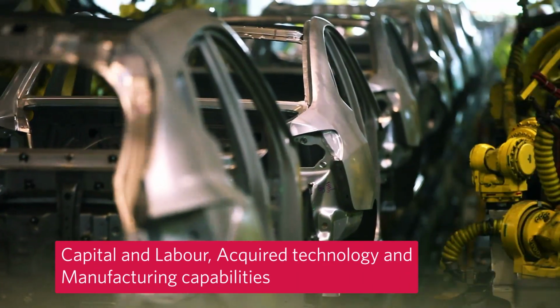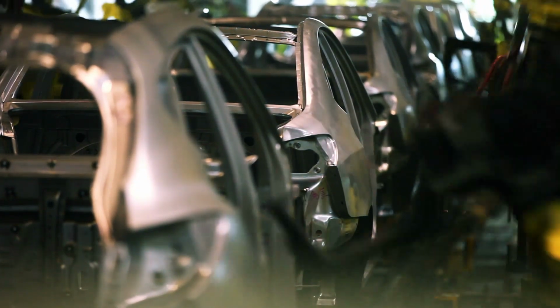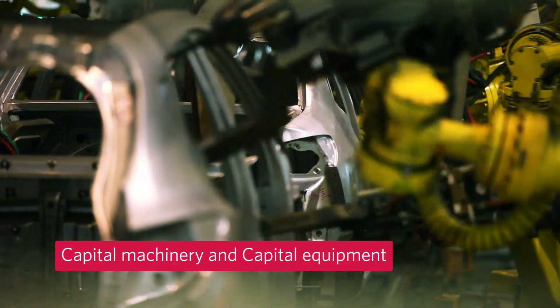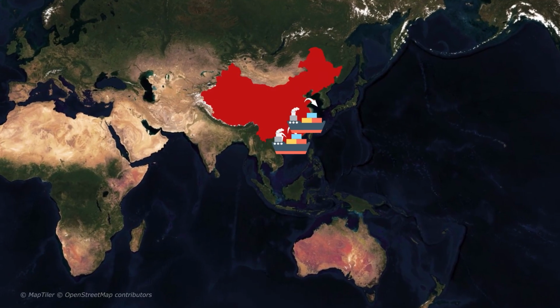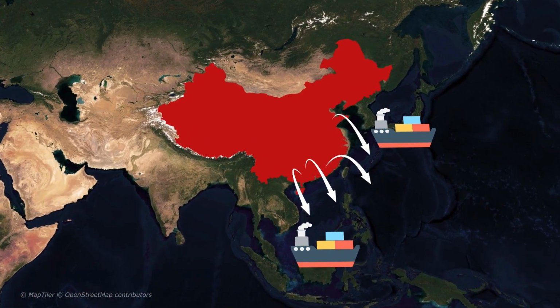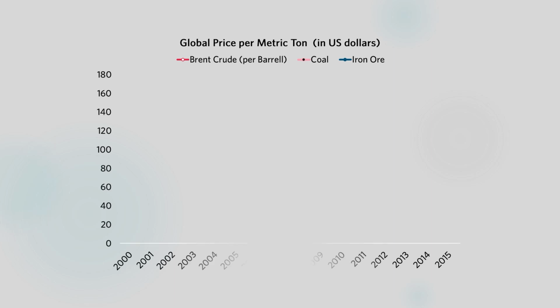Second, with access to the developed nations, the heavy industry businesses in China deployed resources, capital, and labor, acquired technology and manufacturing capabilities, and began one of the greatest expansion of the production of capital goods, which includes both capital machinery and capital equipment. Chinese product exports boomed since 2001. The country's hunger for raw material meant soaring global prices for key production inputs such as Brent crude, coal, and iron ore.